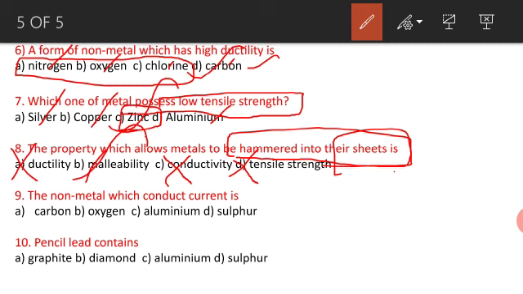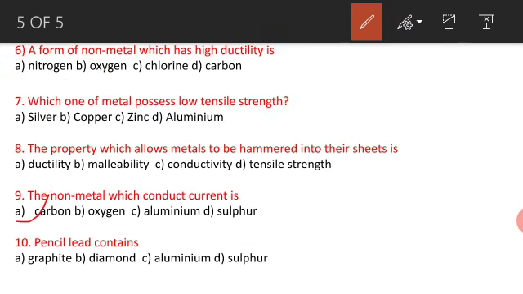Next, the non-metal which conducts current. Carbon, oxygen, sulfur, aluminium: which one conducts electricity? Aluminum is a metal. Among the non-metals carbon, oxygen, sulfur, except carbon, none conducts electricity. So among non-metals, carbon only conducts electricity. And pencil lead contains graphite, diamond, aluminum, or sulfur? The pencil lead contains graphite.